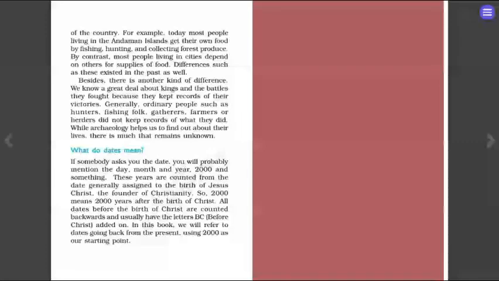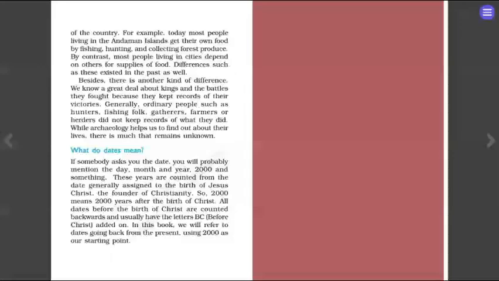For example, today most people living in Andaman Nicobar Islands get their own food by fishing, hunting, collecting forest produce. By contrast, most people living in the cities depend on others for supply of food. Differences such as these existed in the past as well. Besides, there is another kind of difference.